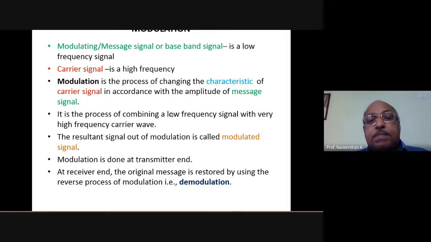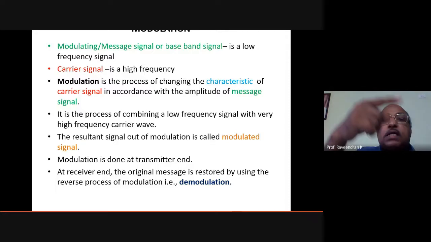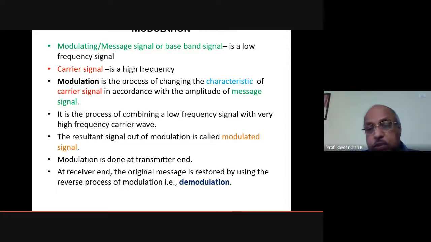So modulation is the process of changing the characteristic of a carrier signal in accordance with the amplitude of the message signal. The message signal will have an amplitude, isn't it? Initially it will be 0, then it increases to a maximum value, then comes back to 0. So depending upon the variations of the amplitude of the message signal, or baseband signal, or modulating signal, the characteristic feature of the carrier signal is changed, or the amplitude of the carrier signal is varied.